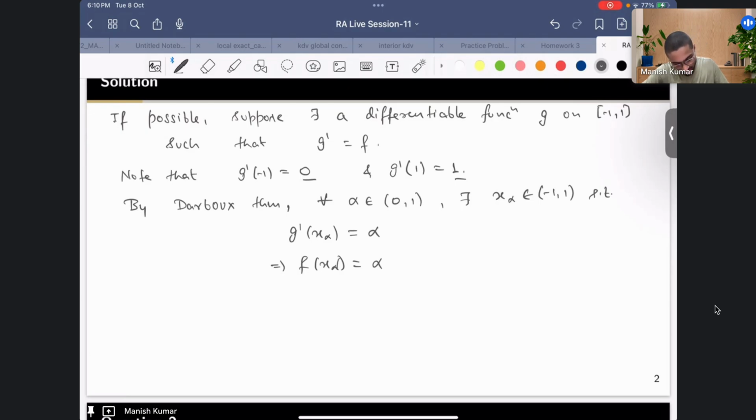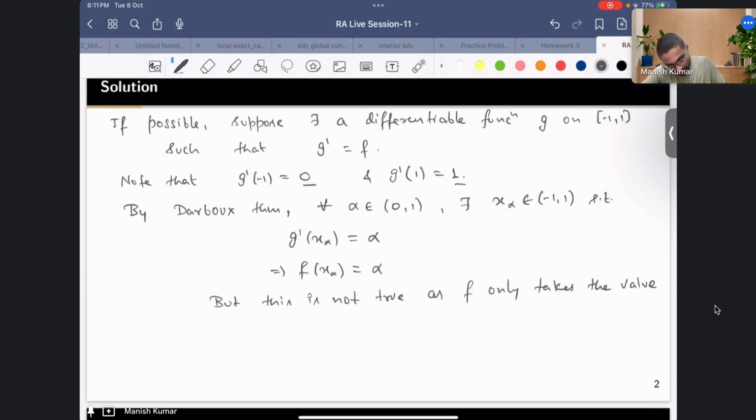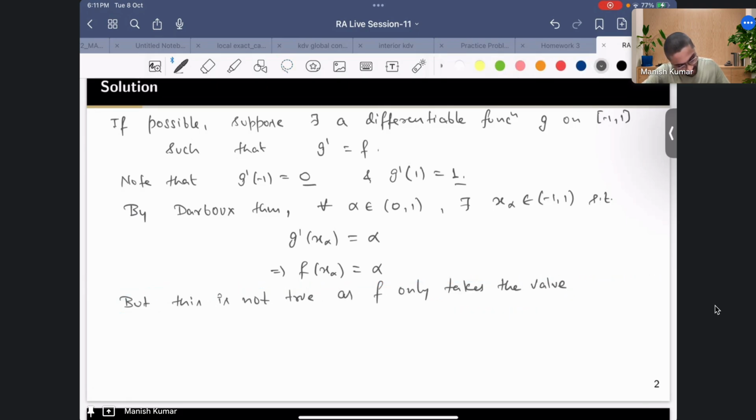So this is a contradiction. But this is not true, as f only takes the values 0 and 1, hence our assumption is wrong.